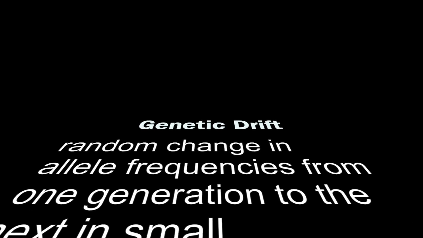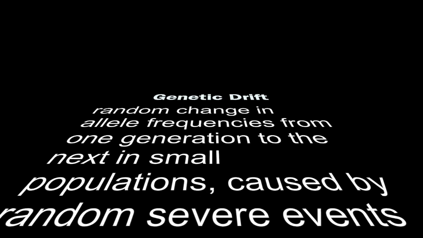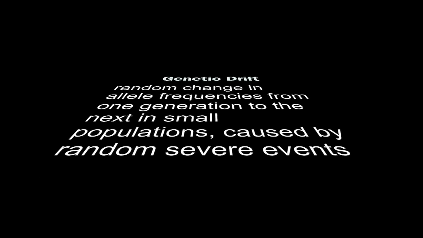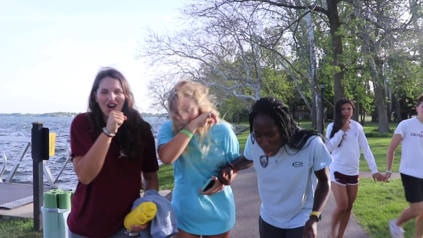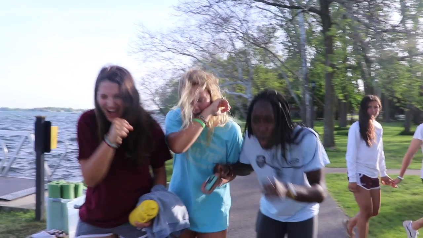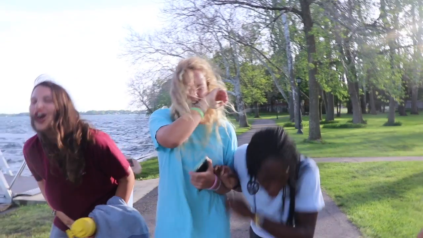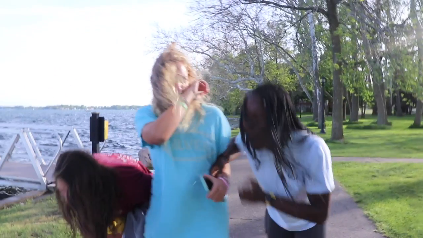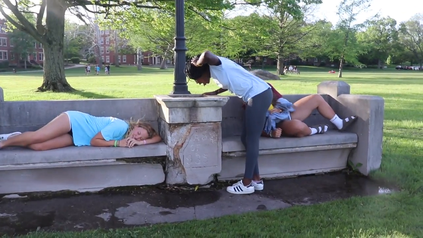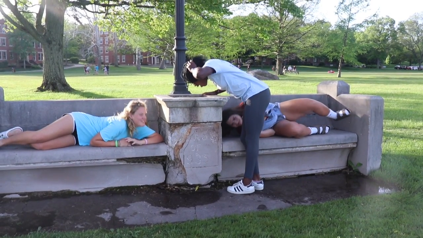Genetic drift is a random change in allele frequencies from one generation to the next in small populations. This is caused by random severe events. There is a small population of Culver students, but 3 of them get mono. These 3 happen to be from the same dorm, Benson. Unfortunately, they die. Rest in peace. Now, the population's allele frequency has changed because there are no girls from Benson.